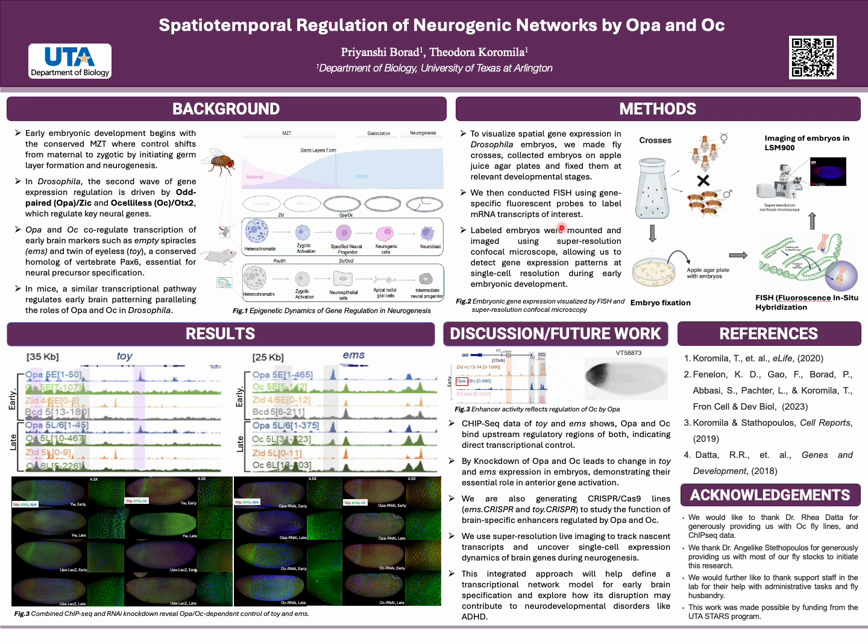To study spatial gene expression, we collected staged Drosophila embryos from genetic crosses and performed FISH. We used fluorescent RNA probes like EMS, TOI, OPA, and OC to label nascent transcripts and imaged those embryos using super resolution confocal microscopy. In the results panel at the top, we show ChIP-seq data for TOI and EMS.